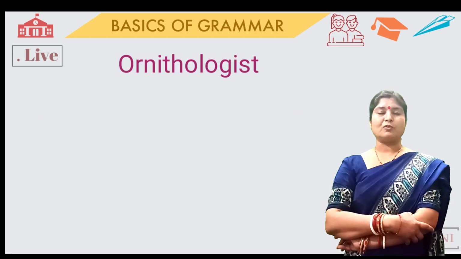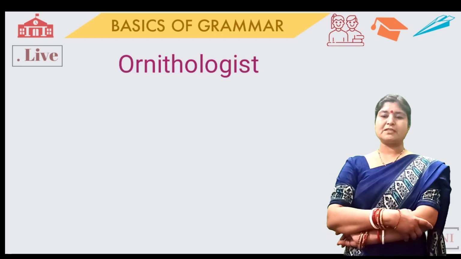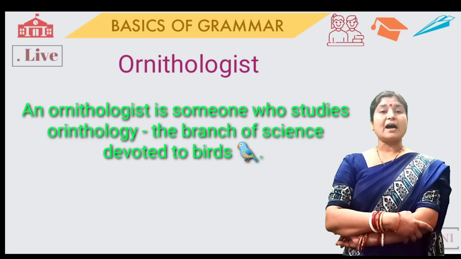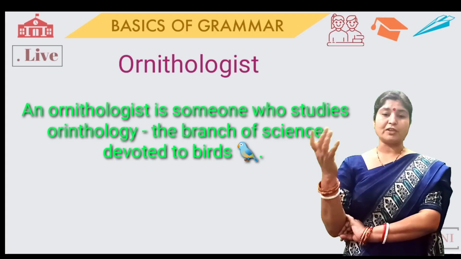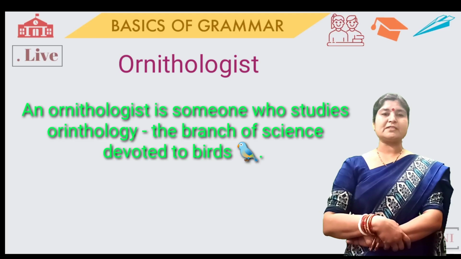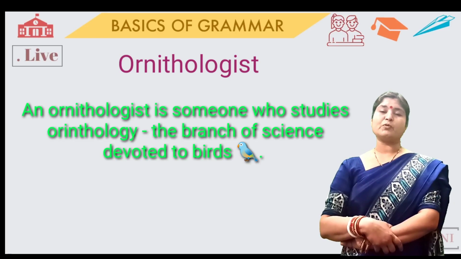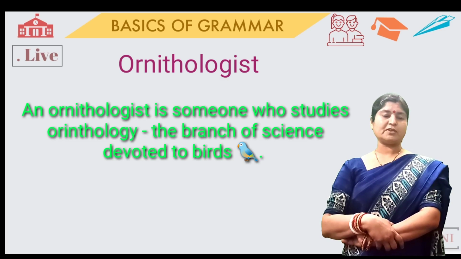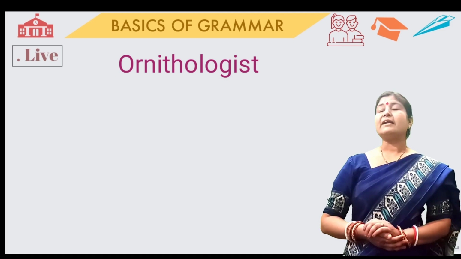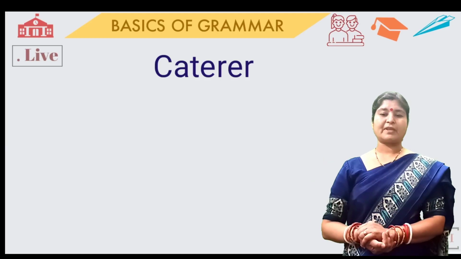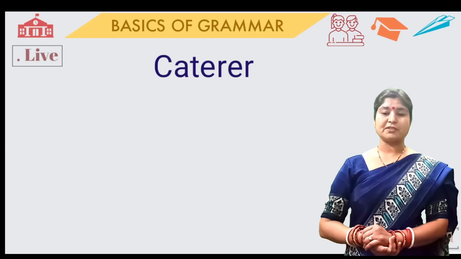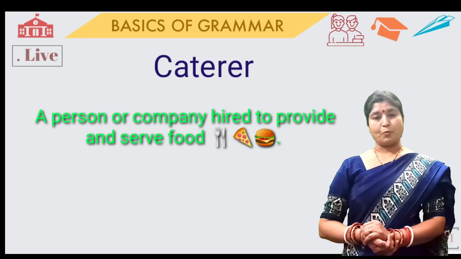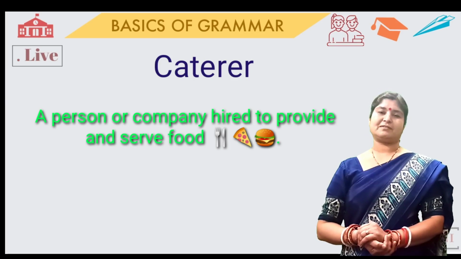Next, ornithologist. An ornithologist is someone who studies ornithology. And what is ornithology? Ornithology means the branch of science devoted to birds. Then next, that is caterer. Caterer means a person or we can say a company hired to provide and serve food.